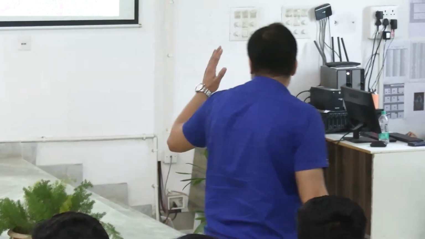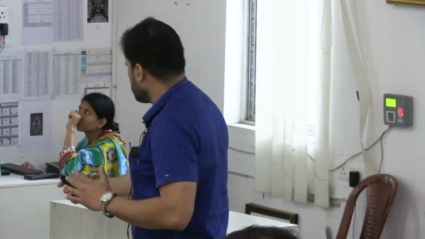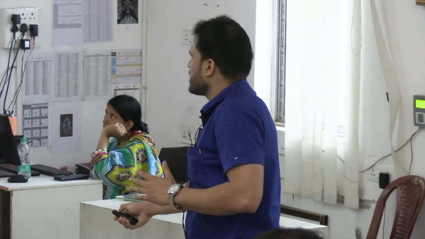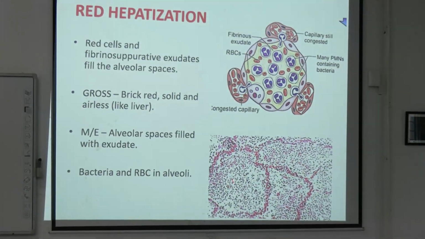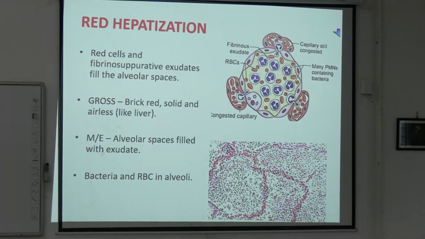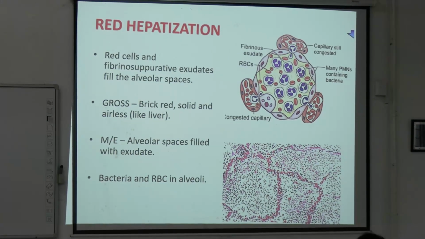Means there will be plenty of bacteria, red cells, and neutrophils in the alveolar spaces. So if you consider this picture, alveolar spaces are predominantly free, versus here, see, the alveolar spaces are full of exudates containing RBC, bacteria and plenty of polymorphonuclear leukocytes.